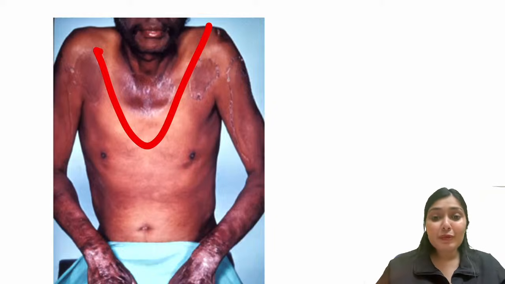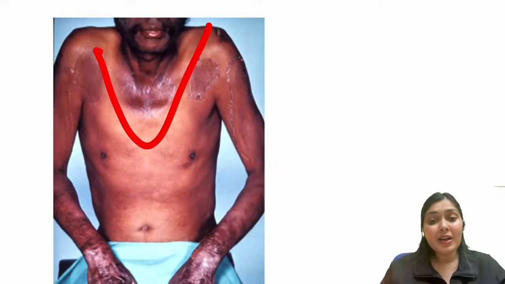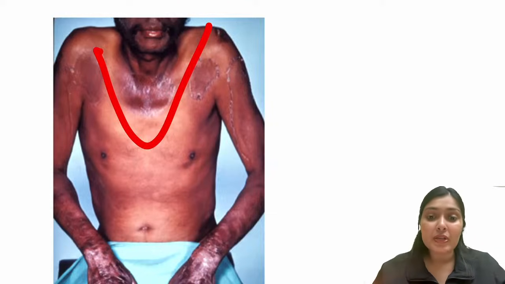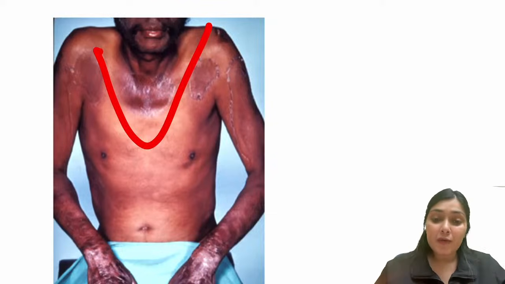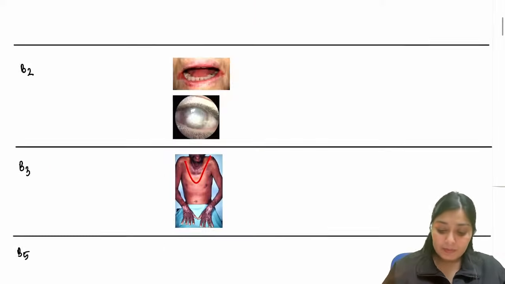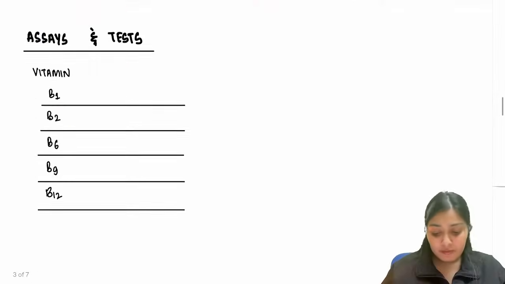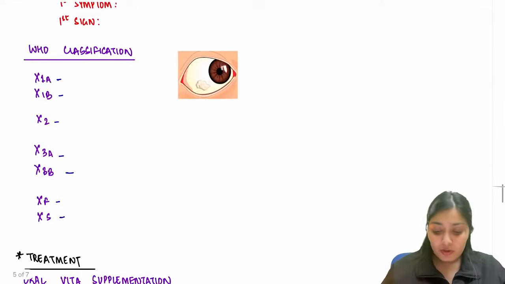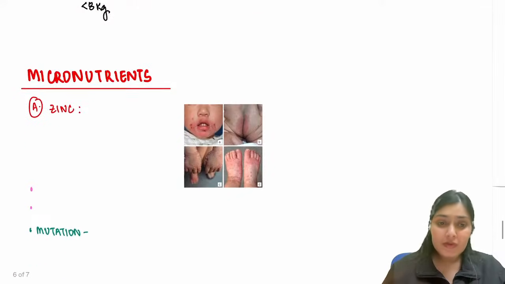Zinc deficiency treatment would be zinc supplementation only, but in acrodermatitis enteropathica, the transporter is affected. So we give high doses of zinc. Normally in diarrheas, if the child is less than 6 months of age, we give 10 mg per day for 14 days, and if the child is above 6 months of age, then we give 20 mg per day for 14 days, right? So this is Casal's necklace. Apart from that, we have seen the images, right? We saw this Bitot spot, we saw this zinc.